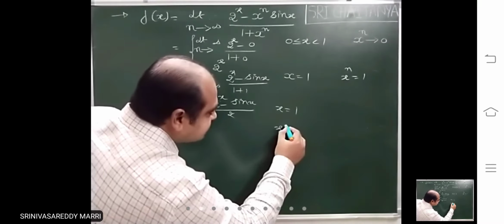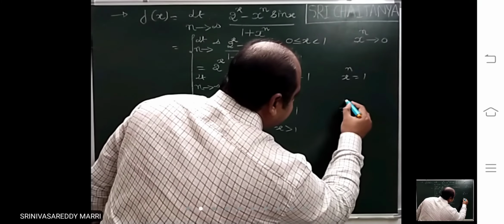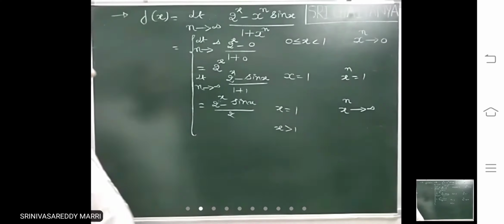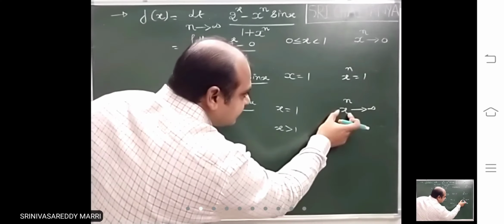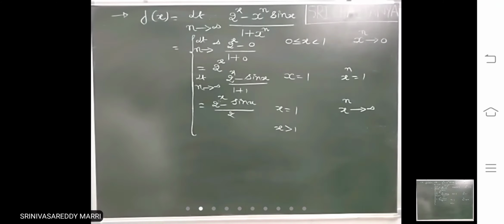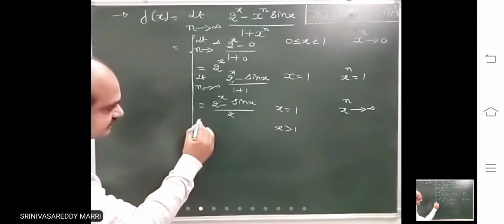Next, when x greater than 1, x power n will tend to infinity. A number greater than 1 to the power infinity will become infinity. In that case, for finding the limit, we take x power n common.